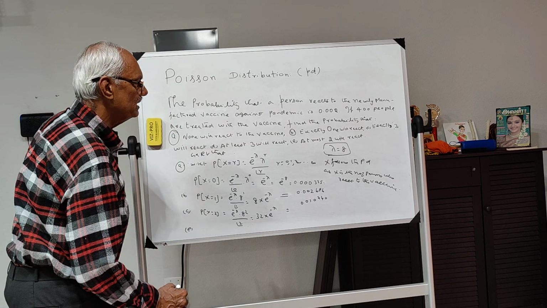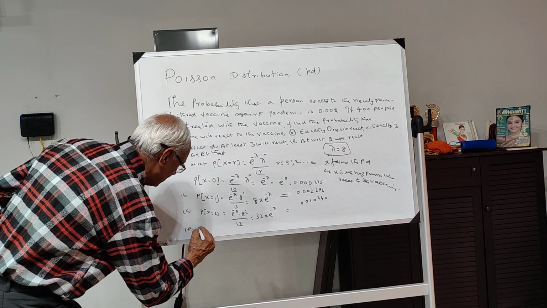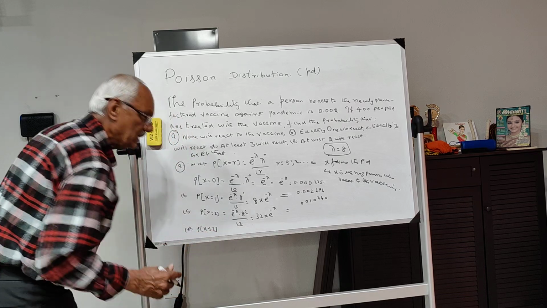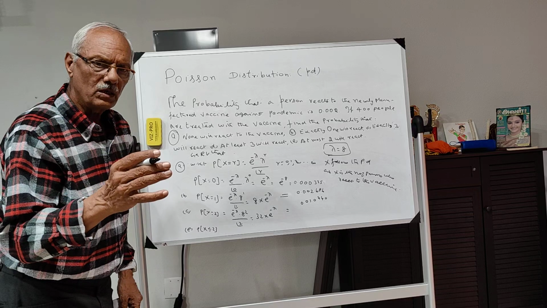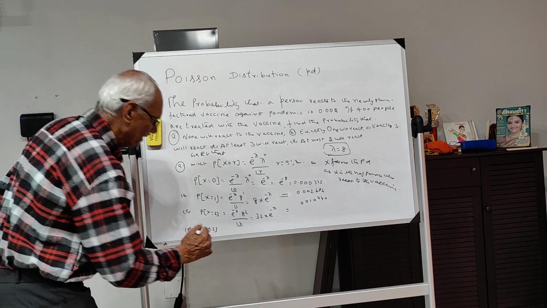See, at most 2 will get. What is the meaning of this? P of at most means less than or equal to. That means the number of persons who react may be 0 or 1 or 2. Definitely not more than 2. At most 2. So this is nothing but what?